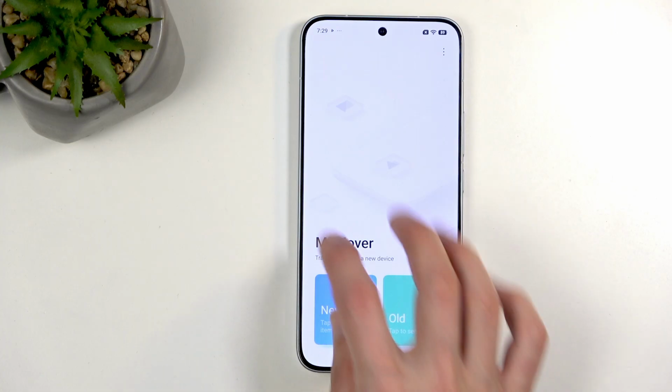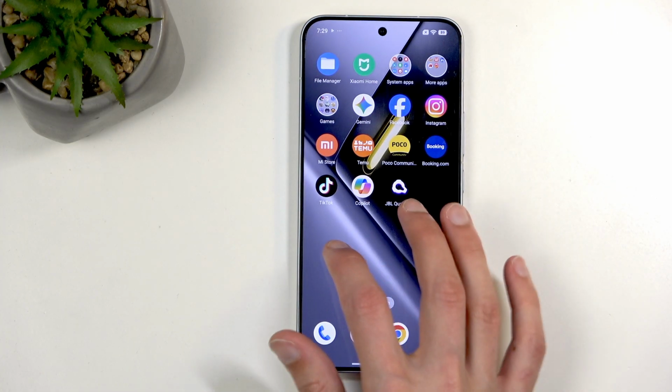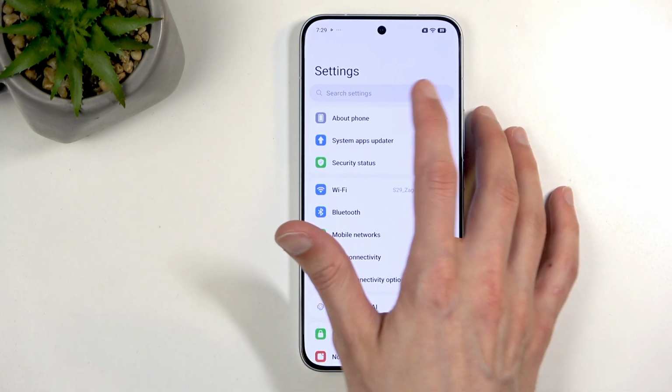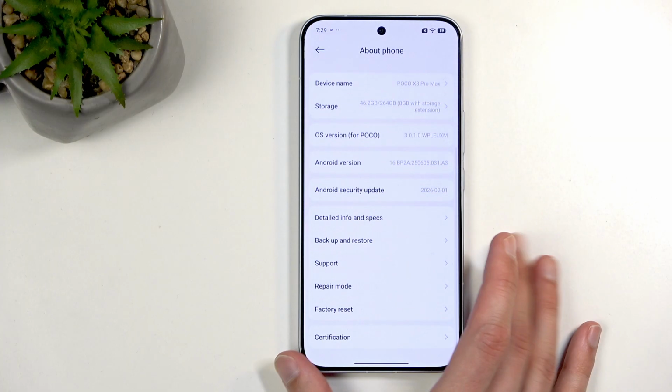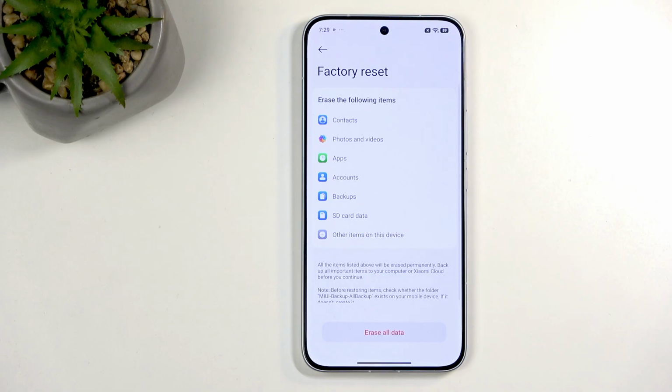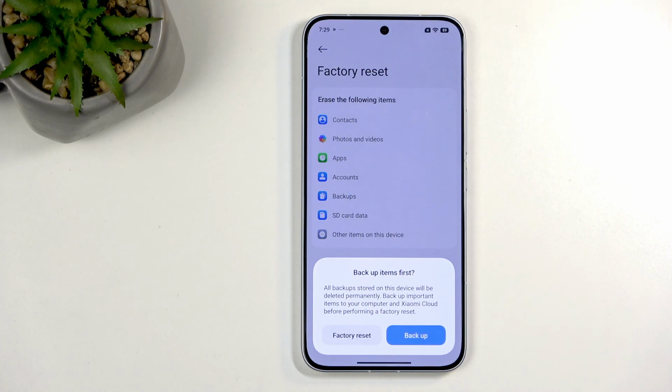Now, let's move to actual resetting. So we're going to go into our settings. And like you already seen, we're going to go into About Phone, scroll down, and in here you'll find Factory Reset. It gets you a list of information of data that will be removed by this process, which you can completely ignore at this point, assuming we have already created a backup of it. But if you didn't for some reason, you get the option right here again. Now I'm not gonna do that, so I'm just gonna select factory reset.